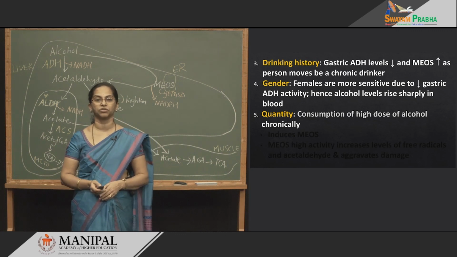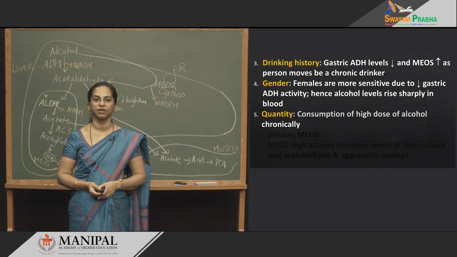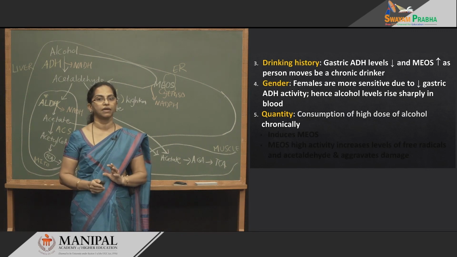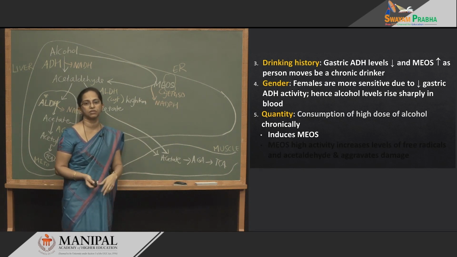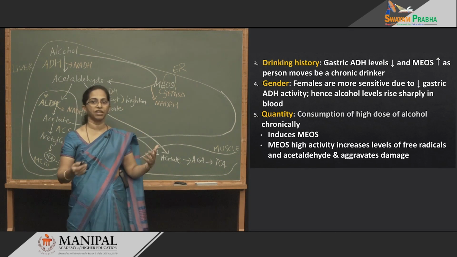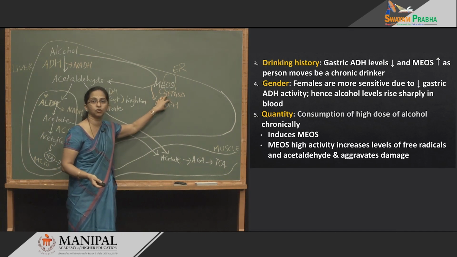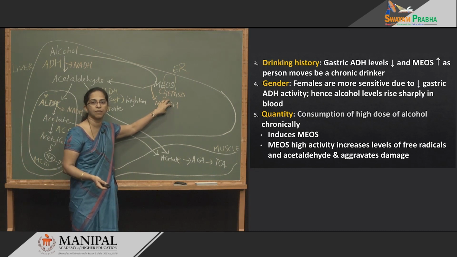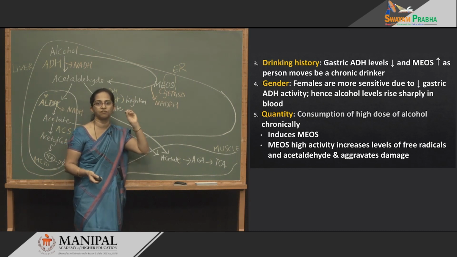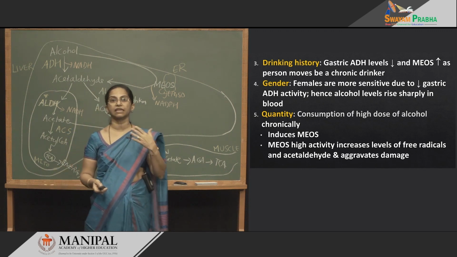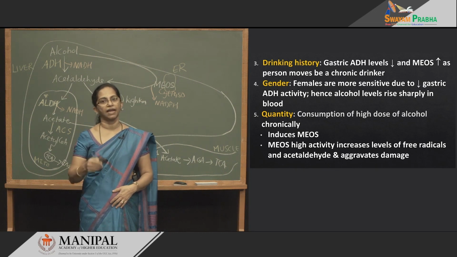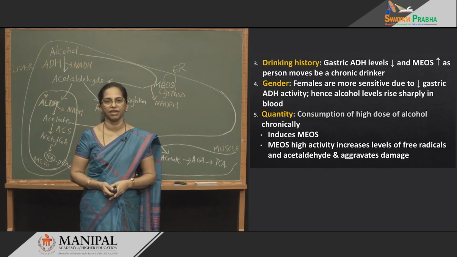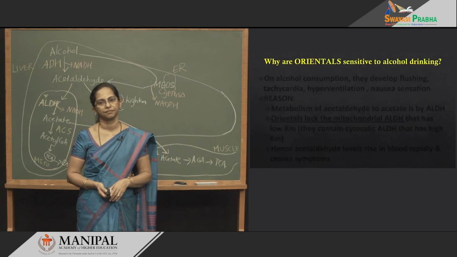And the quantity is also important. Consumption of a high dose chronically will induce this system. Every day you drink a high dose, this system will definitely turn on, and if this system turns on, then high amounts of free radicals, I told you it is a cytochrome and ER compartment enzyme, it is going to produce dangerous molecules called free radicals, and the free radicals themselves can be a cause for destroying the liver. So, the dose and the mode of doing it every day can be dangerous.